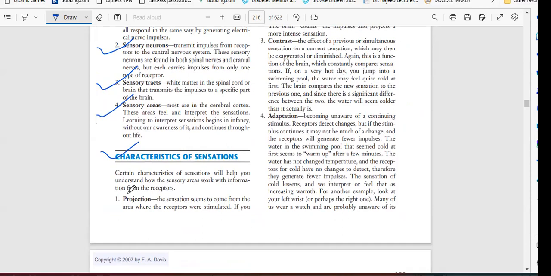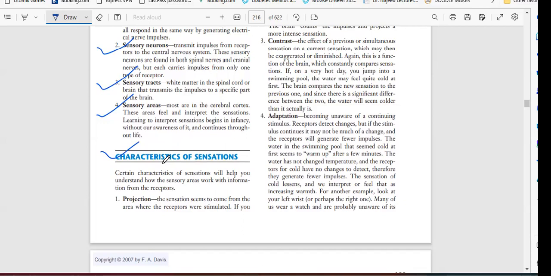Let's see certain characteristics of sensation, which will help you understand how the sensory areas work with information from the receptors. So basically, the receptors will give any type of information, but the area in the brain will predict what type of information this is, and this is how we can process the next step.